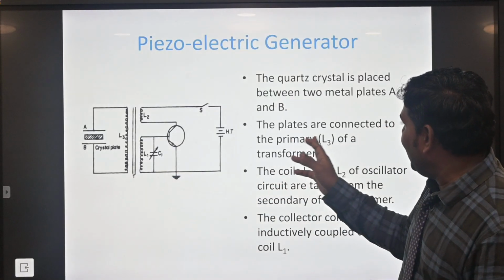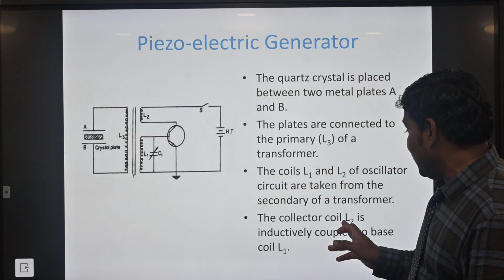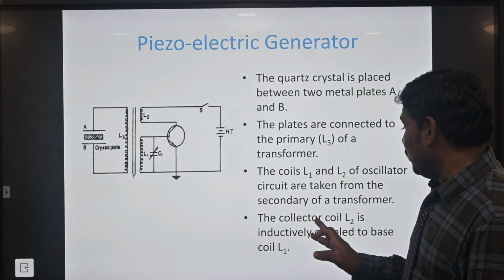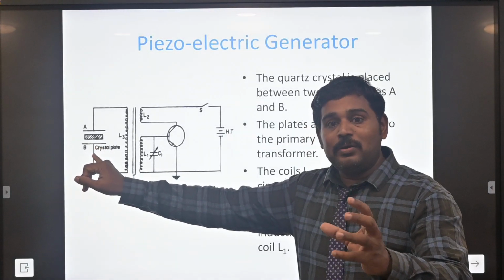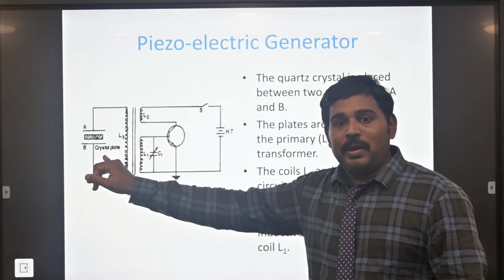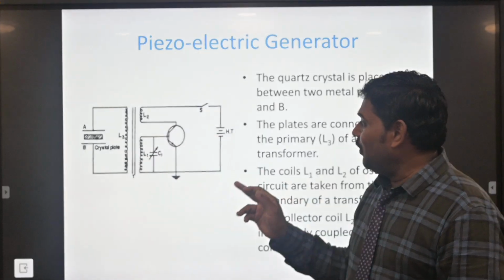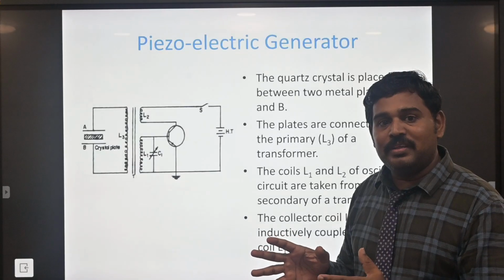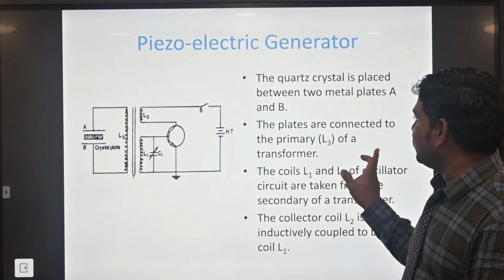First, the plate will be connected to the primary. The collector coil is inductively coupled with the base coil. So when some mechanical pressure is applied inside the AB plates, it will produce electricity and a wave pattern. That way we calculate the range of frequency, at a level of about 20 to 20 kHz.